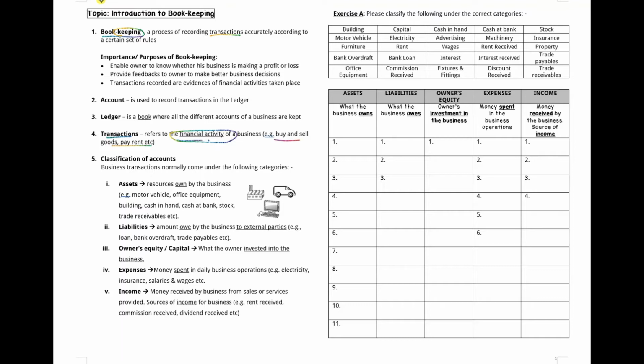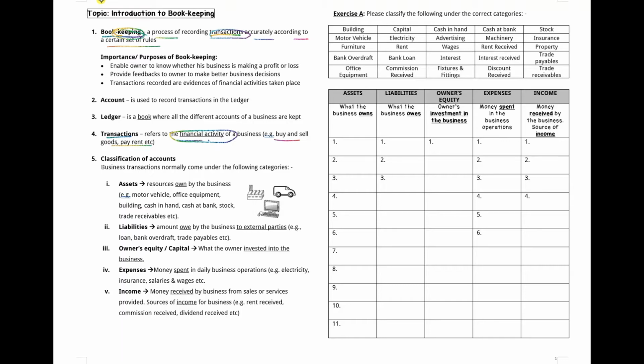So let's go back to bookkeeping. Bookkeeping is about keeping the books. What kind of books? Accounting books. As we go along, if you take accounting in year 9, you will come across the different types of books. But basically, bookkeeping is a process of recording transactions accurately according to a certain set of rules.